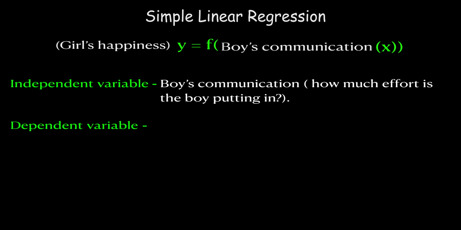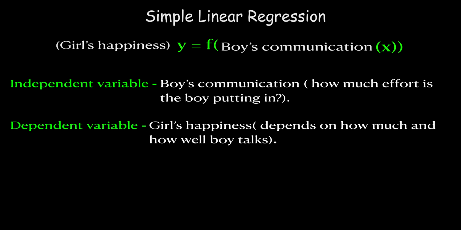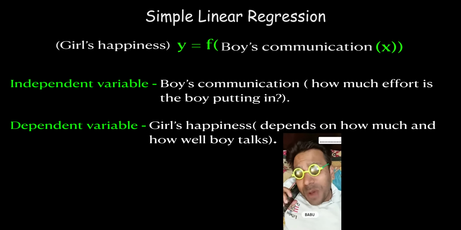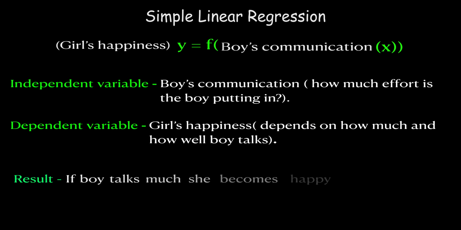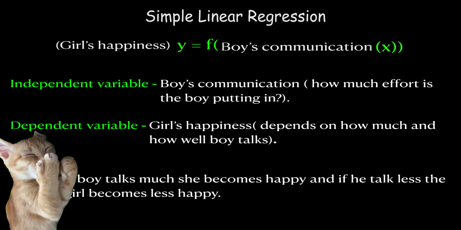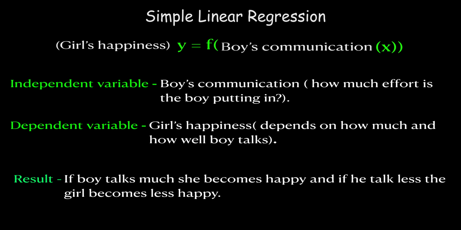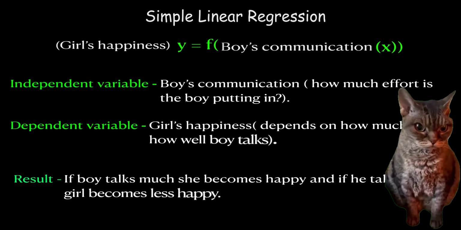And the dependent variable is the girl's happiness, which depends on how much and how well the boy talks. Resulting in, if the boy talks much, the girl becomes happy, and if the boy talks less, the girl becomes eventually less happy.